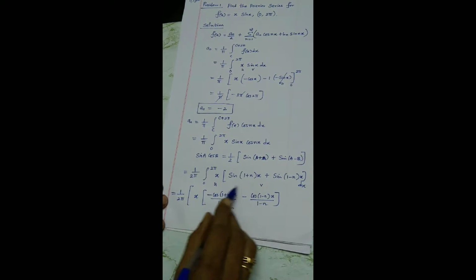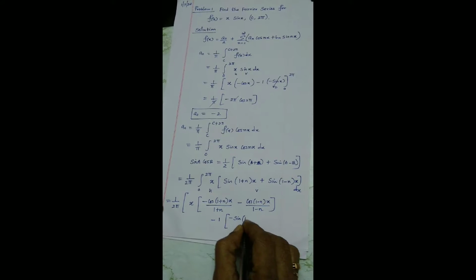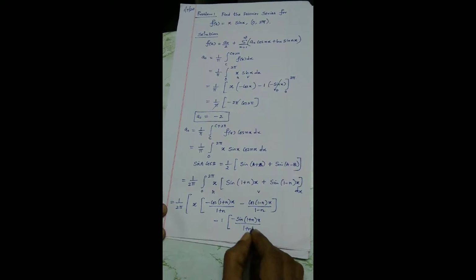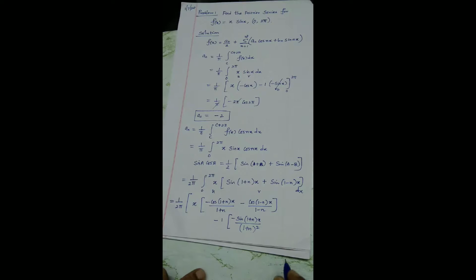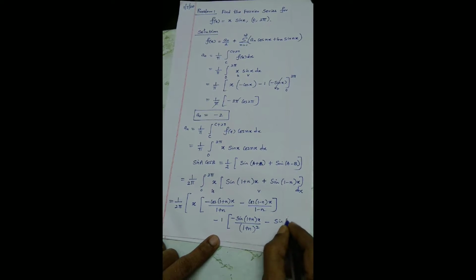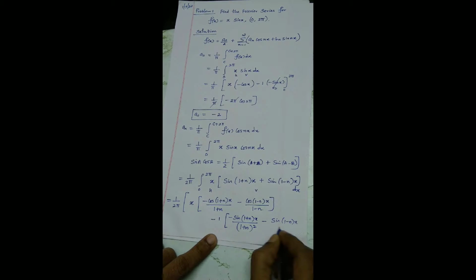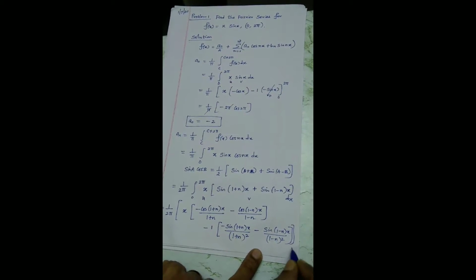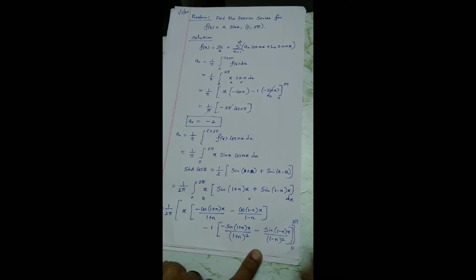Now you take the integral of this entire thing. Integral of cos, by default you know, is sine: sine of 1 plus n x by 1 plus n whole square, minus sine of 1 minus n x by 1 minus n whole square, over the limit 0 to 2 pi. Now I am going to substitute the limits. You should be very careful.